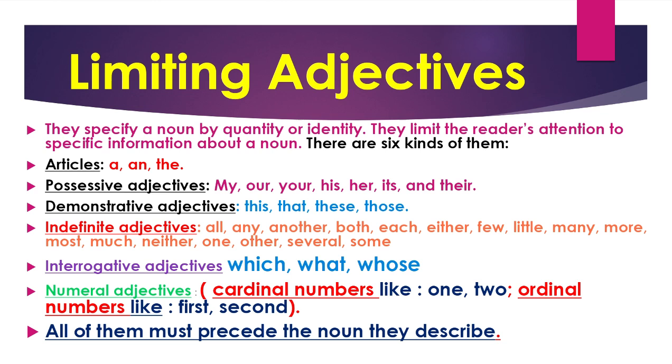Why do they come before the noun? They cannot come before the verb. They must come before the noun. Yes, true. Why? Because they are adjectives. So they must come before the noun they describe. They describe what? The quantity of this noun.